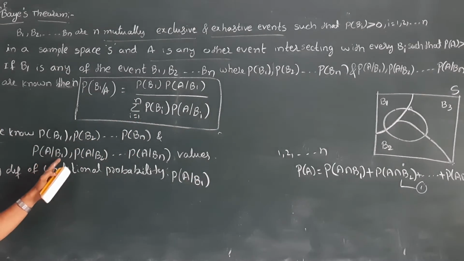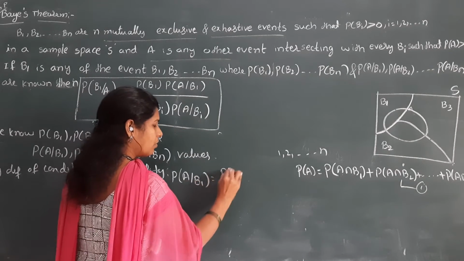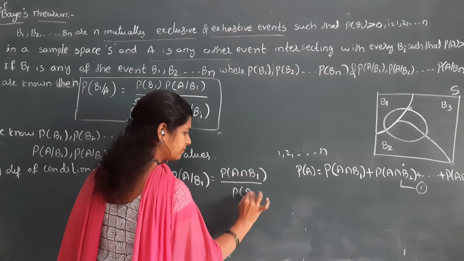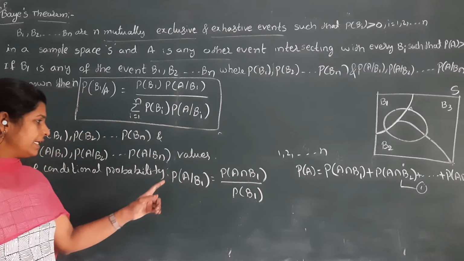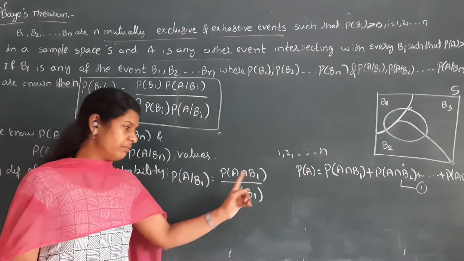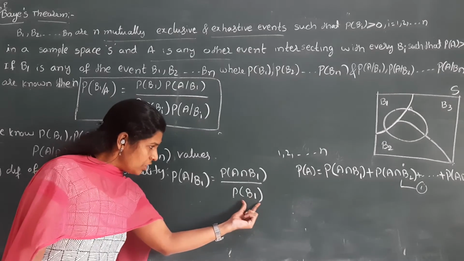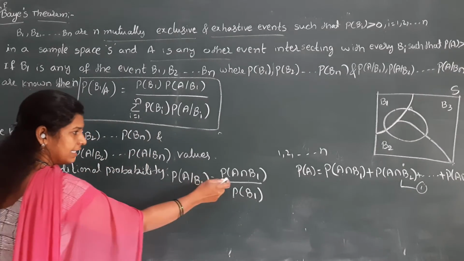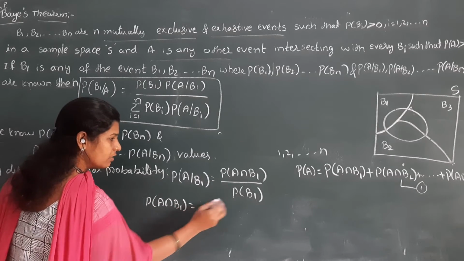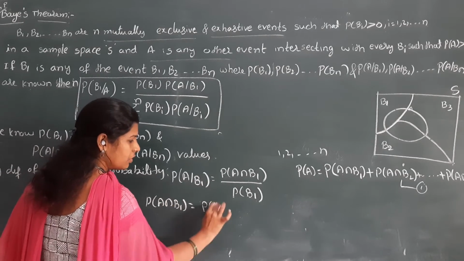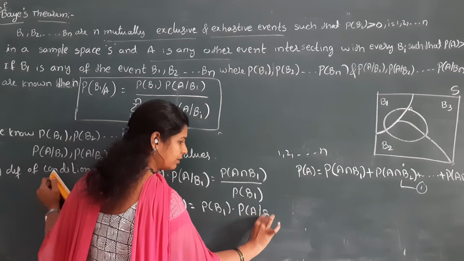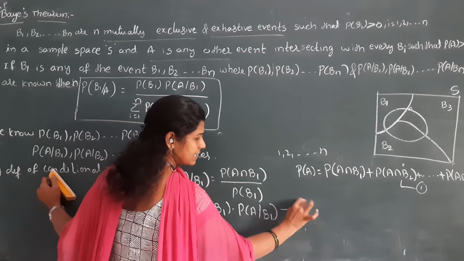P of A by B1 is equal to P of A intersection B1 by P of B1. Now this P of B1 I am taking to the opposite side. Cross multiplying, we can write P of A intersection B1 is equal to P of B1 into P of A by B1. I consider this as an equation.